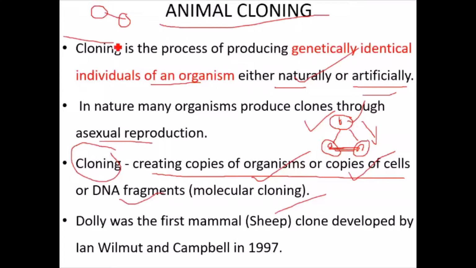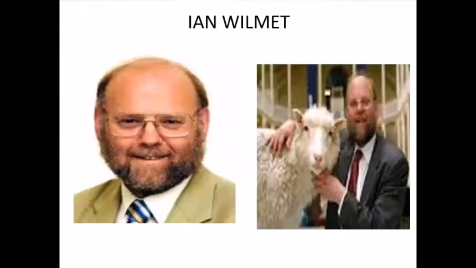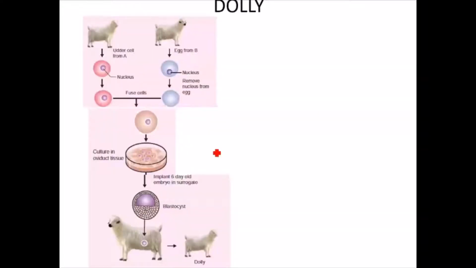That is cloning. So Dolly was the first mammal, a sheep, cloned by Dr. Ian Wilmut and Campbell in the year 1997, I think in the month of July. Okay. You see the scientist Wilmut. This is the Dolly. What is the procedure?